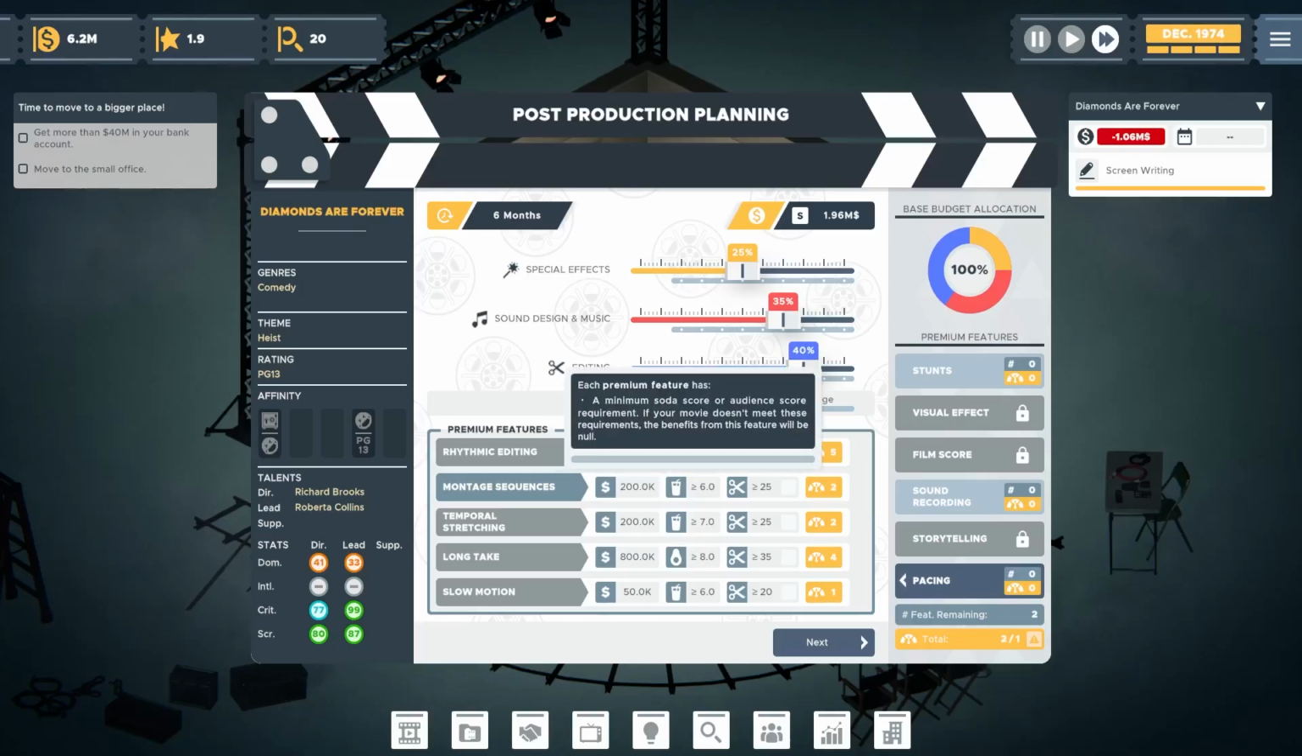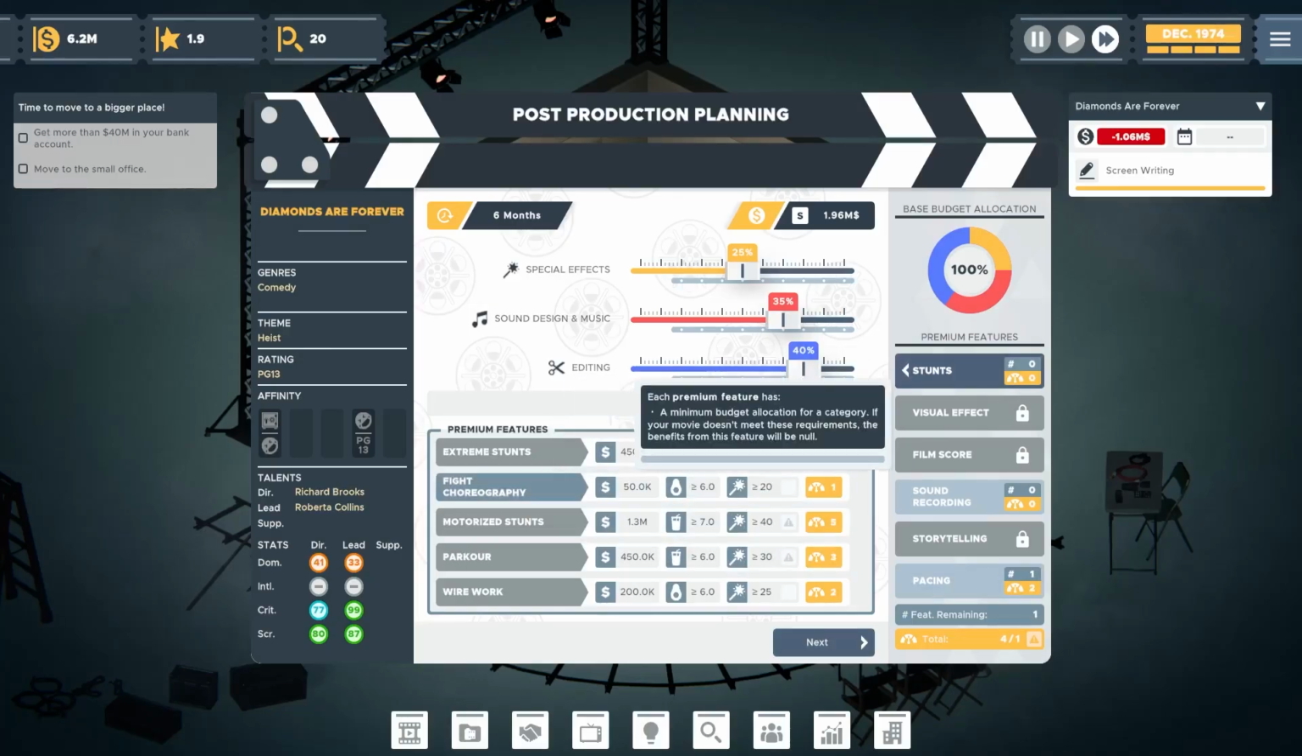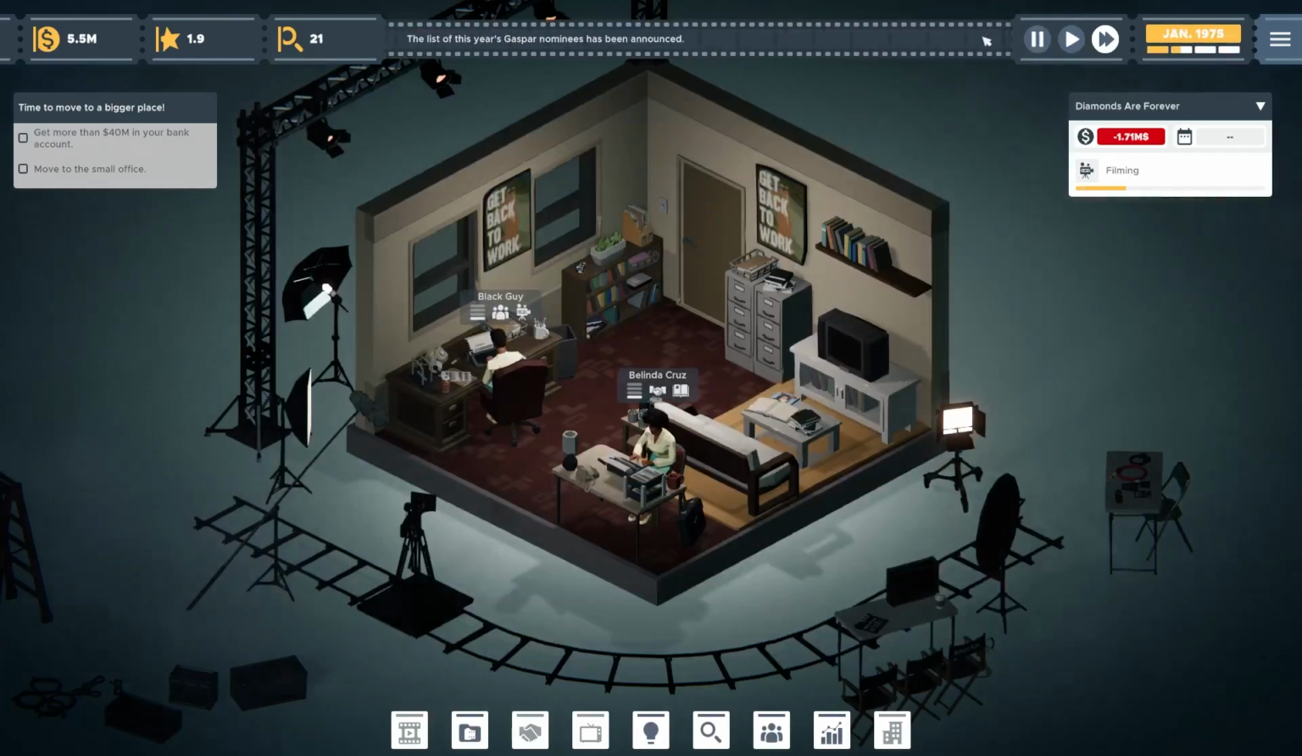The soda meter needs to be at least 6, and I think it will be. Let's get our movie up there. Now let's look at fight choreography. Not a lot of fights typically happen in heist movies, so I don't think enough for fight choreography. Let's just roll what we got here. So